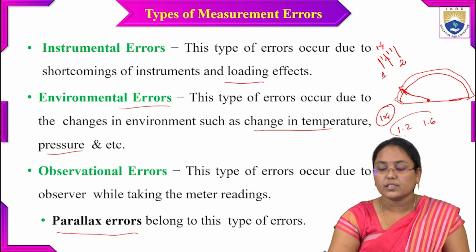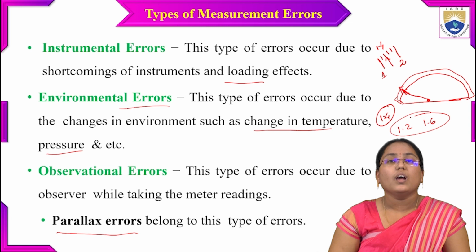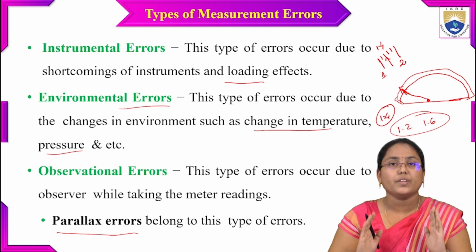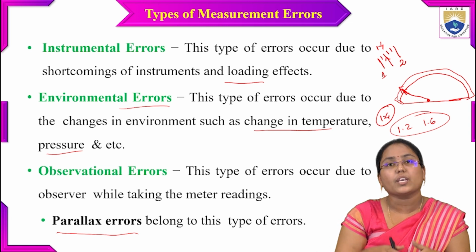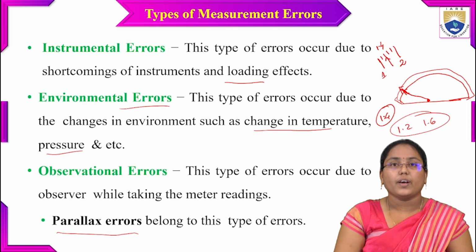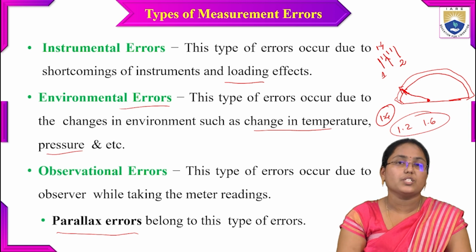So this type of errors occur due to the observer. Because of the observer, they are not able to accurately measure the particular value. That's the reason the observational errors occur.